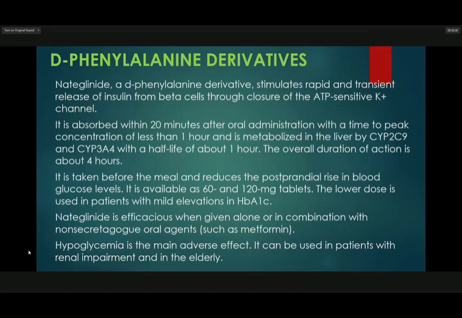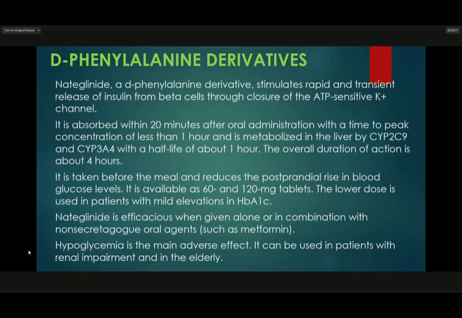It is taken before the meal and reduces the postprandial rise in blood glucose level. It is available as 60 and 120 milligram tablets. A lower dose is used in patients with mild elevation in HbA1c.